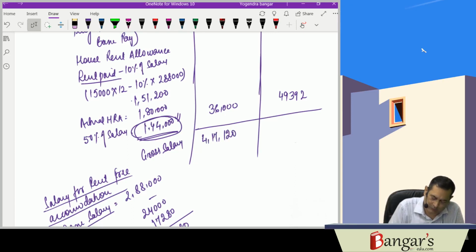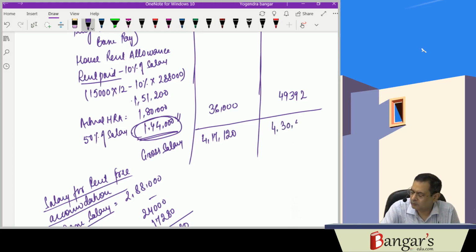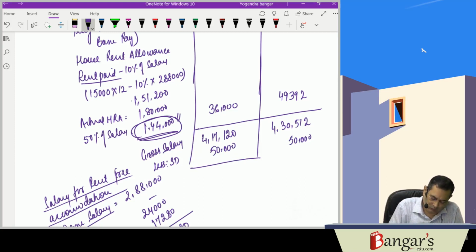And here it will be 430,512. Less standard deduction 50,000 rupees. This is 380,512. And 367,120.